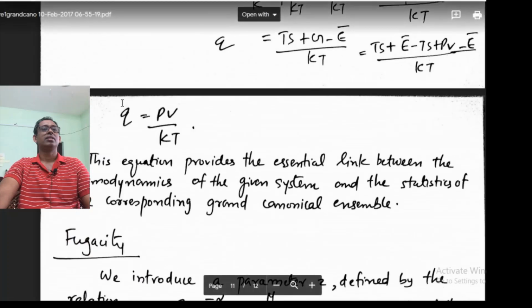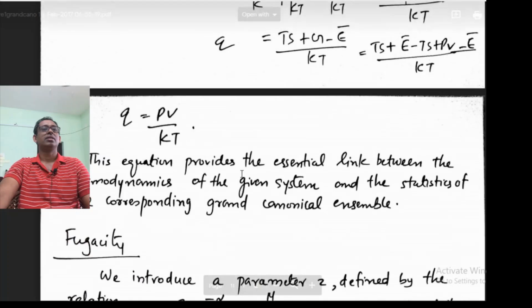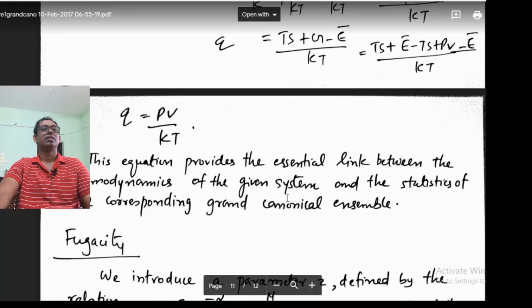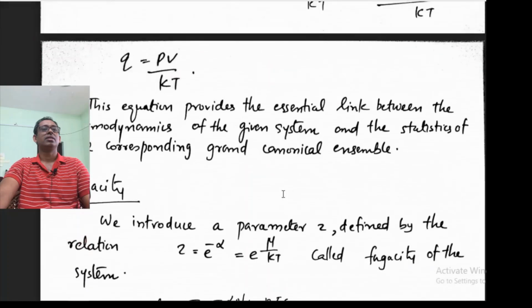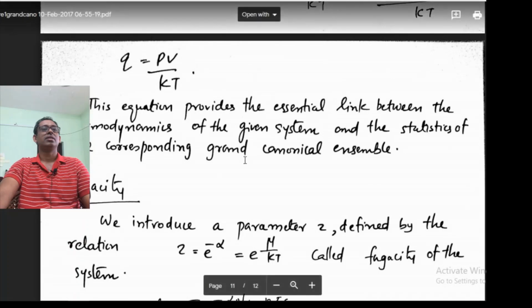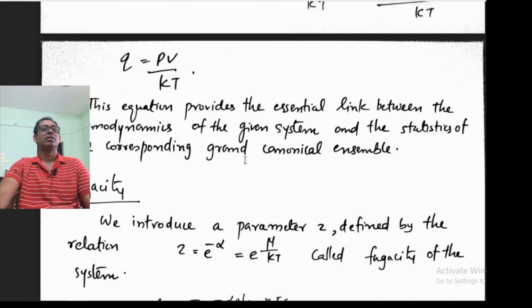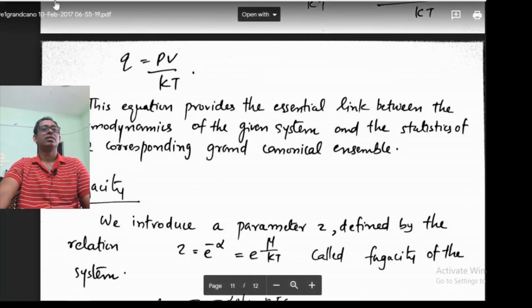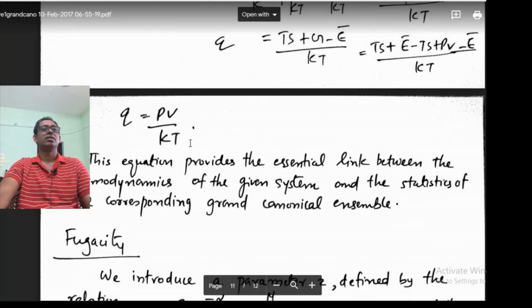So the Q potential is equal to PV by kT. So this equation provides the link between the thermodynamics, because in grand canonical ensemble we are actually going to obtain the required thermodynamic quantities from the Q potential. So Q is equal to PV by kT.